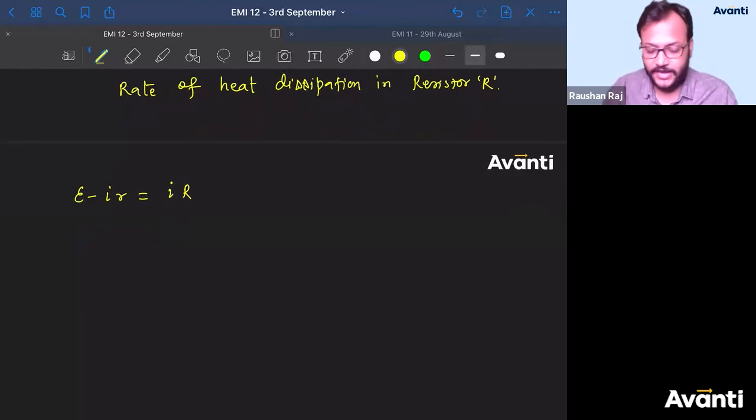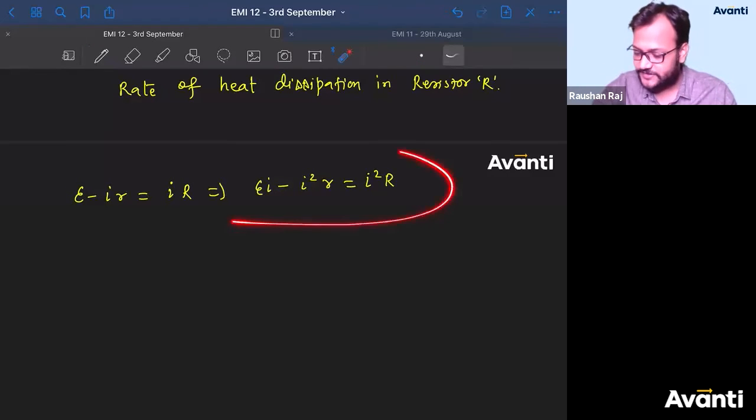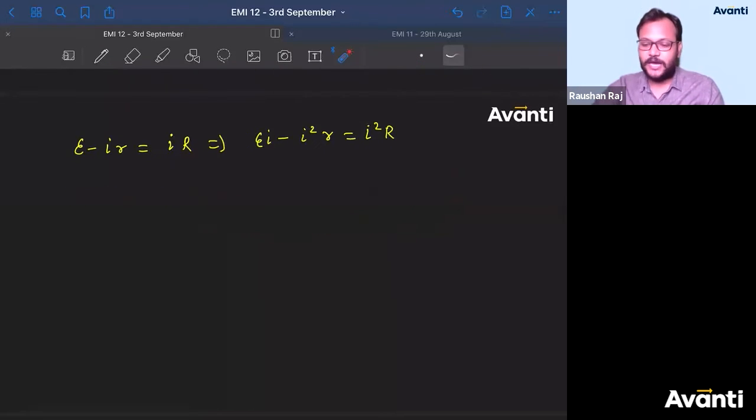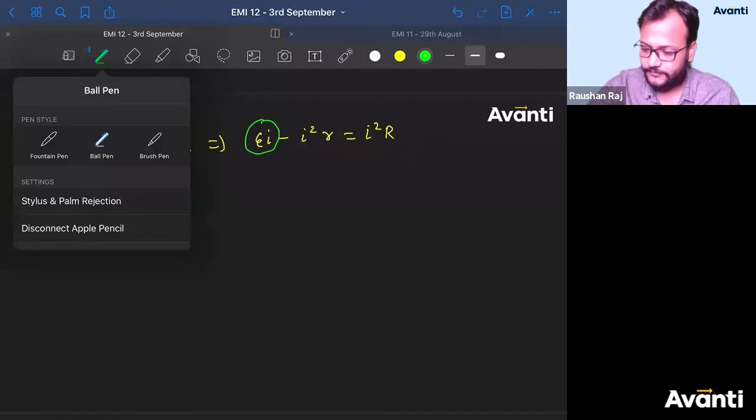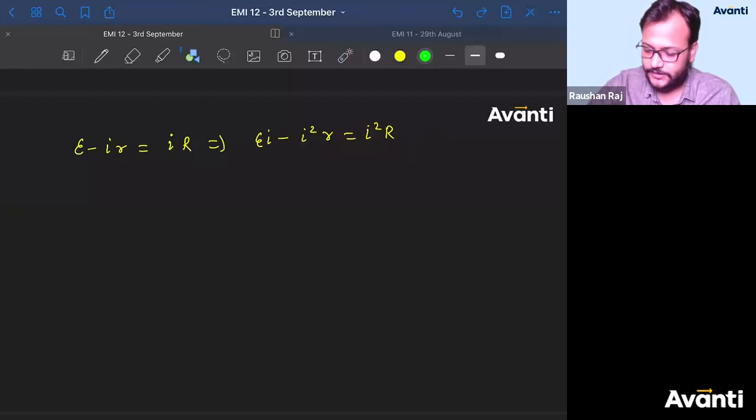And if I multiply by I here, then you'll write this as EI minus I square r is equal to I square capital R. Now, can you have a sense here? What is I square capital R? Heat delivered to the resistance or heat dissipation in the resistance. So I'll say, ये क्या है बच्चा लोग?